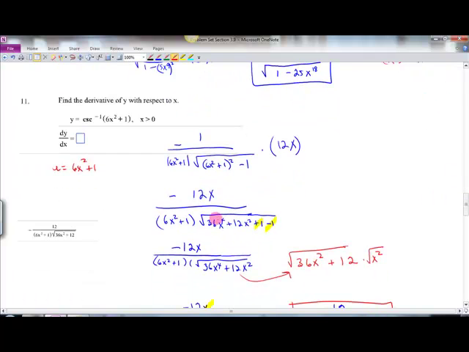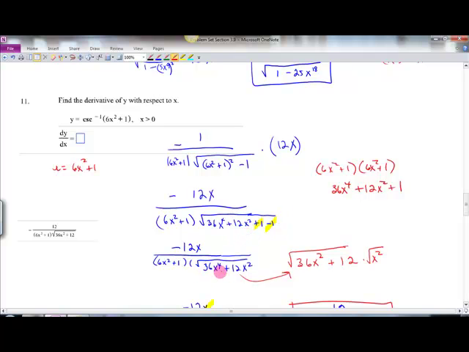So we have a little bit of work to do here. When you square 6x squared plus 1 times 6x squared plus 1, you get 36x to the 4th plus 12x squared plus 1, foiling all that out. And then you had a minus 1. Well, those are going to cancel out.